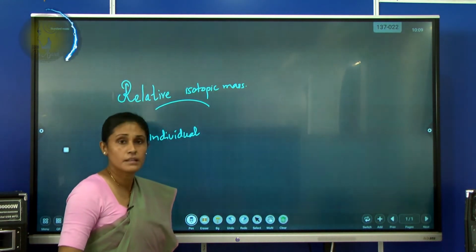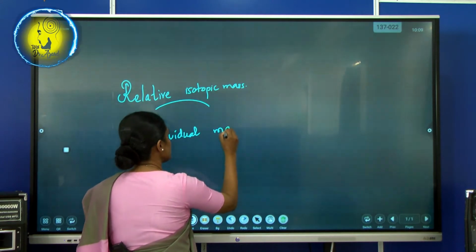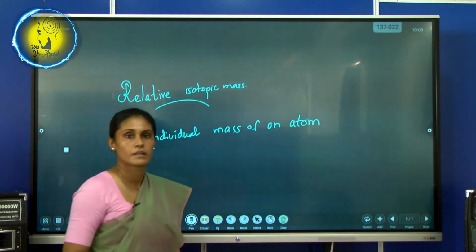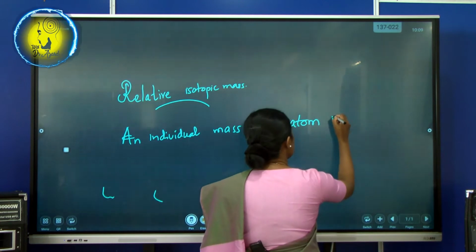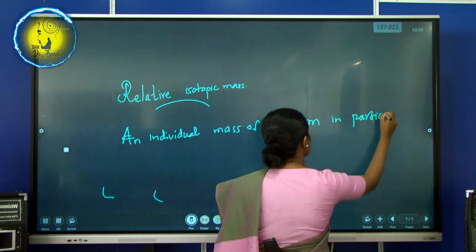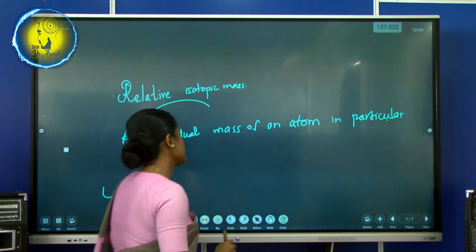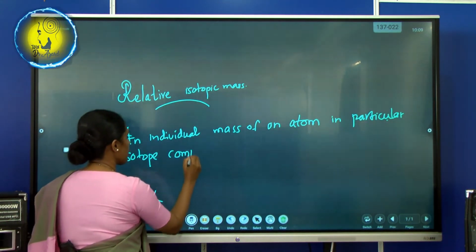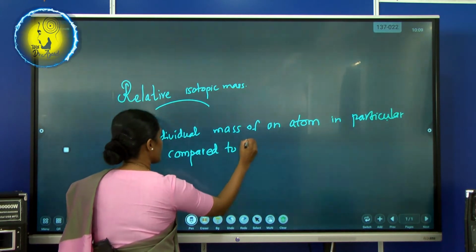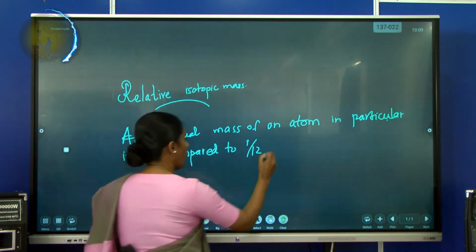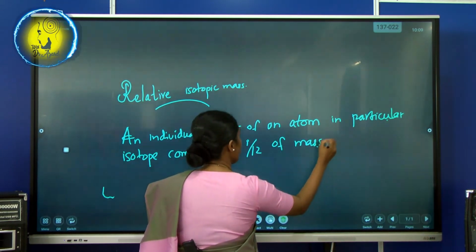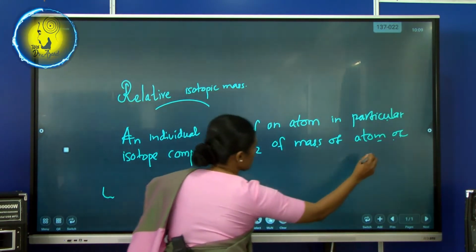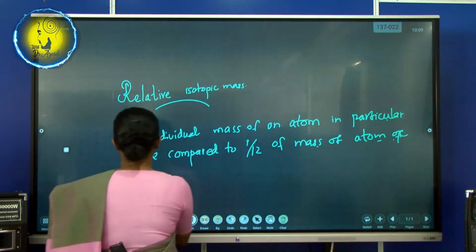Anyway, relative isotopic mass: an individual mass of an atom in a particular isotope compared to 1/12 of mass of an atom of carbon 12.